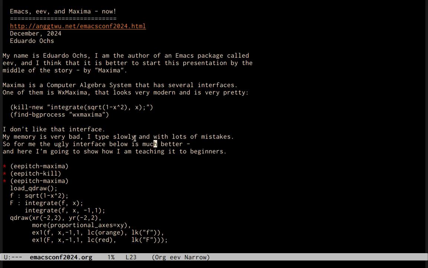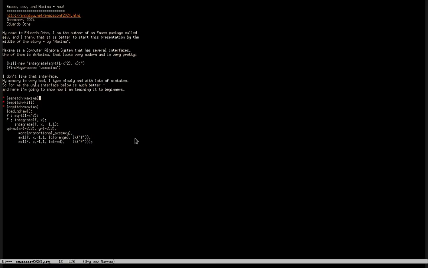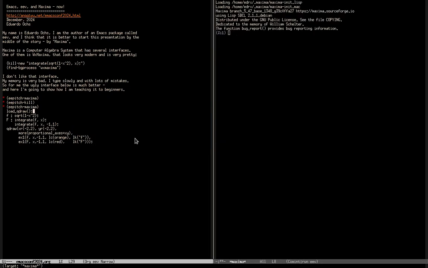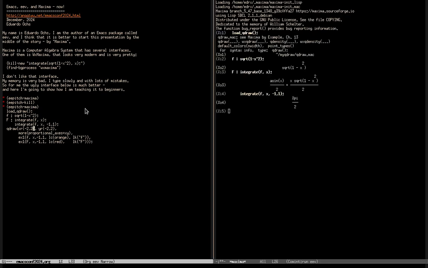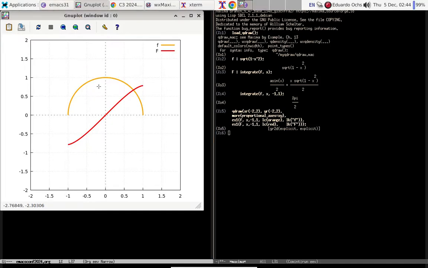And here I'm going to show how I am teaching that ugly interface to beginners. If I type F8 on these three lines here, it creates a Maxima running inside the Emacs. I mean, using a terminal and running inside the shell buffer in Emacs. And if I type F8 on these other lines here, the F8s send lines to Maxima, and ta-da, this small program drew this.